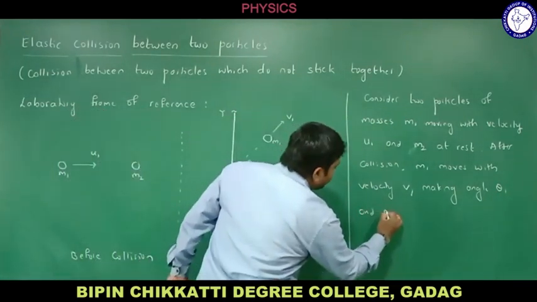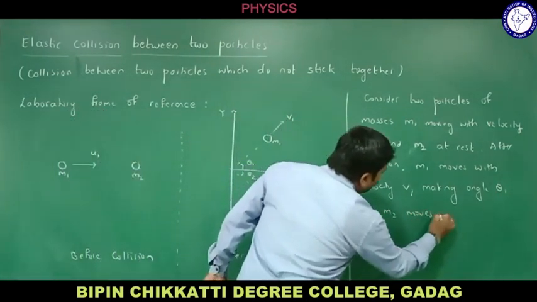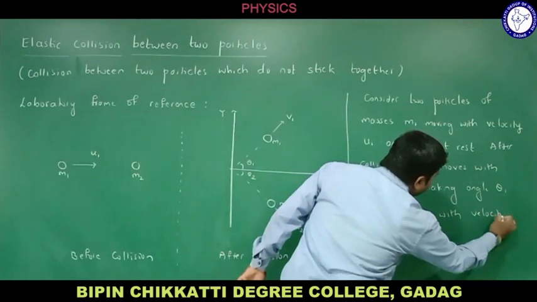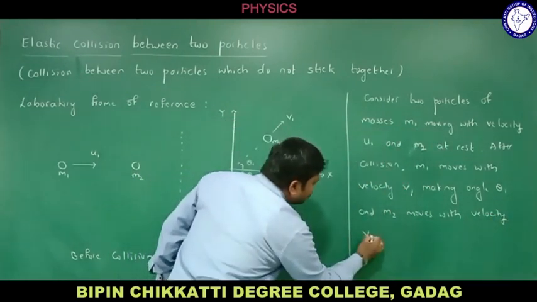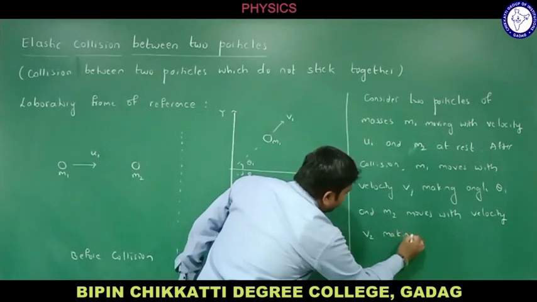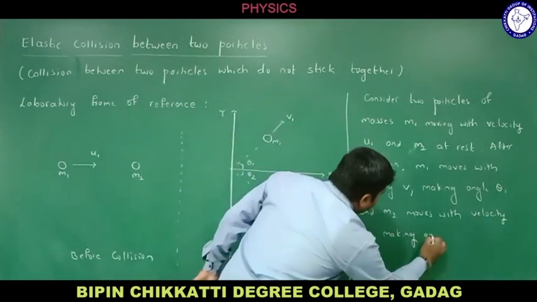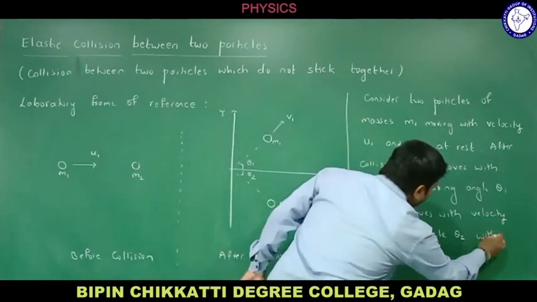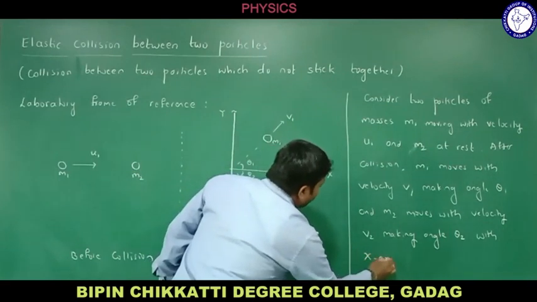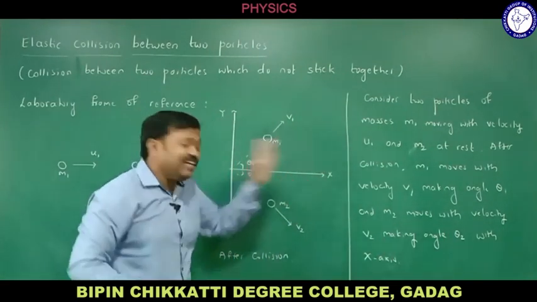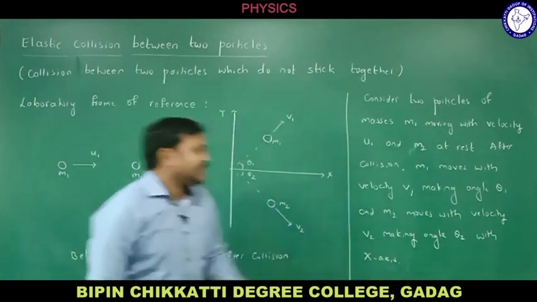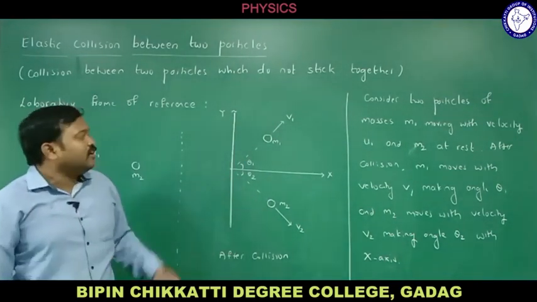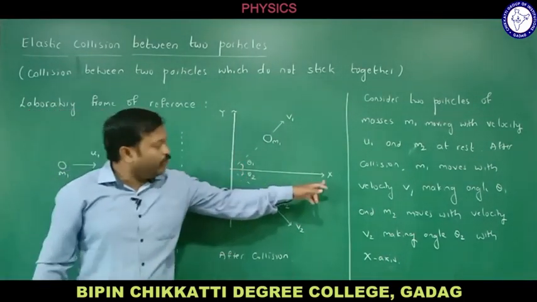And m2 moves with velocity v2, making angle theta 2 with the x-axis. So these two are angles with the x-axis. This is just an introduction of what I have drawn here. So after collision, these two move with different velocities, making angle theta 1 and theta 2 with the x-axis.